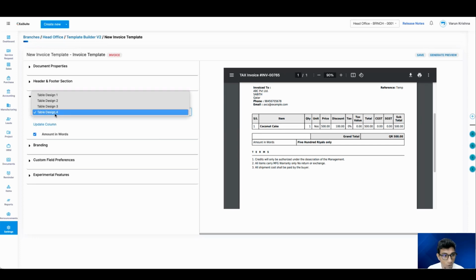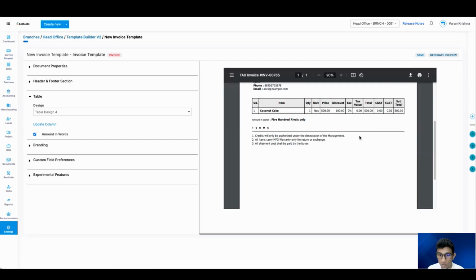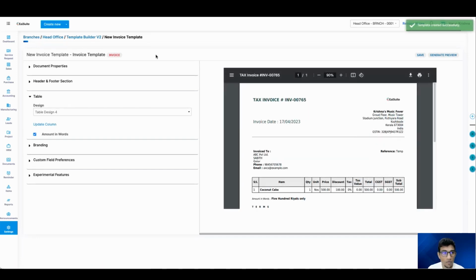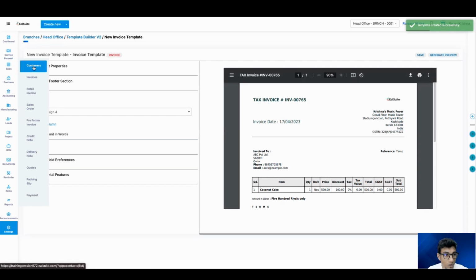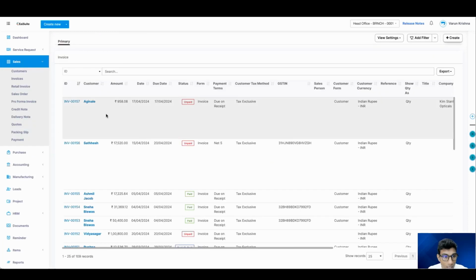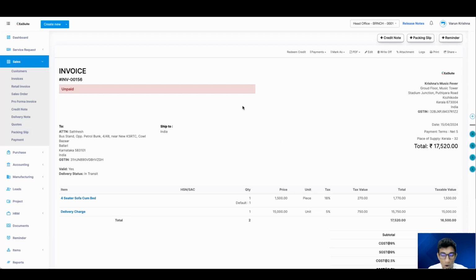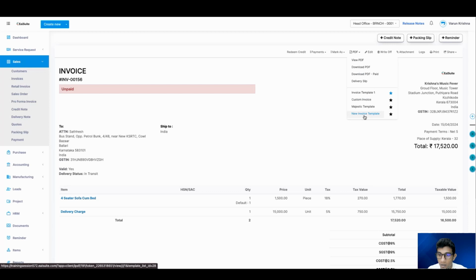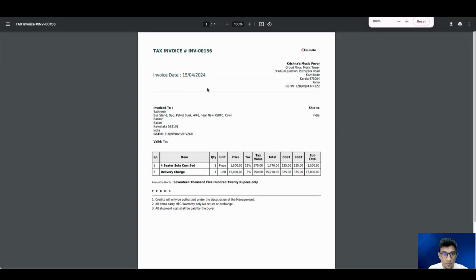So for table design 4, let me just keep it like this. Everything is good. Generate preview, and this will be the table design 4. Save. And we'll go to the invoice section. If there are any specific bills I want to select. Yes, this one, 00156. Okay, so if I take the output of the new invoice template, you can see, yes, CGST, SGST, subtotal, everything is coming in.